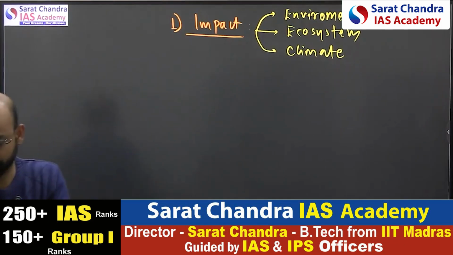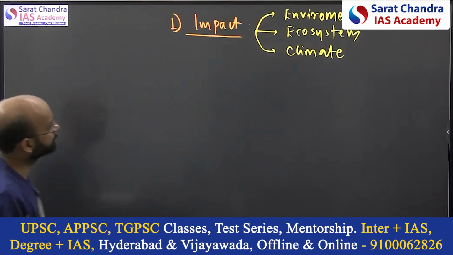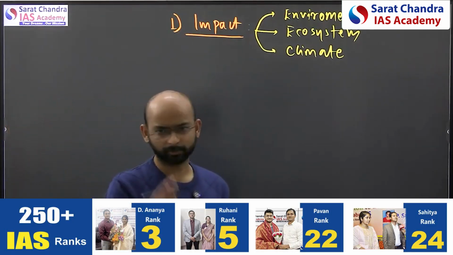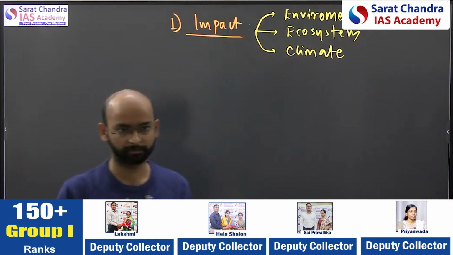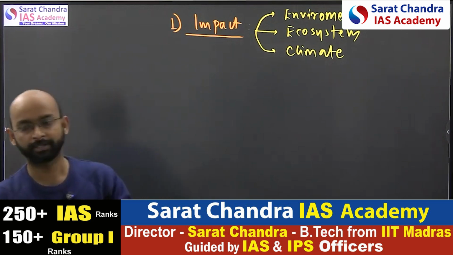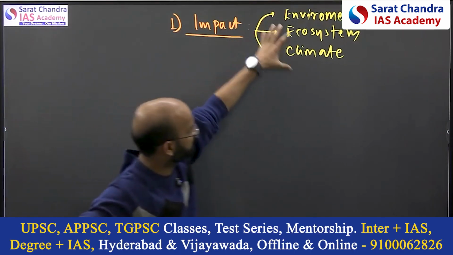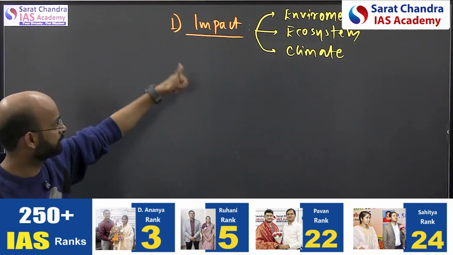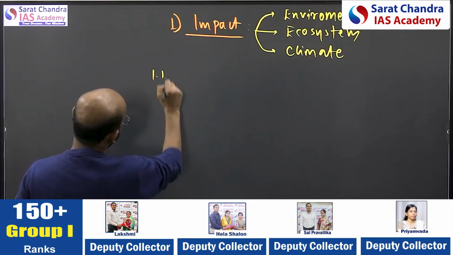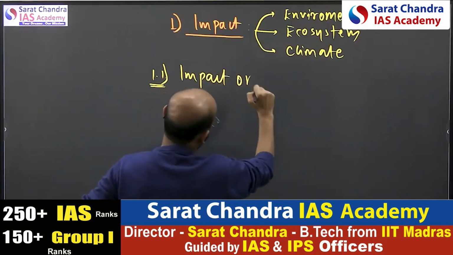Okay, these are the most common types: environment, ecosystem, or the climate. These three words they use for us to write. Sometimes they have asked, one time they have asked about economic impact. That's not a difficult thing for us to write now. I mean, for any environmental hazard, how it is impacting the economy, that is not going to be the issue. But here in the environment, these three dimensions they are asking: ecosystem, environment, and climate. Now we'll go one by one. That is, 1.1 is going to be our impact on the environment.